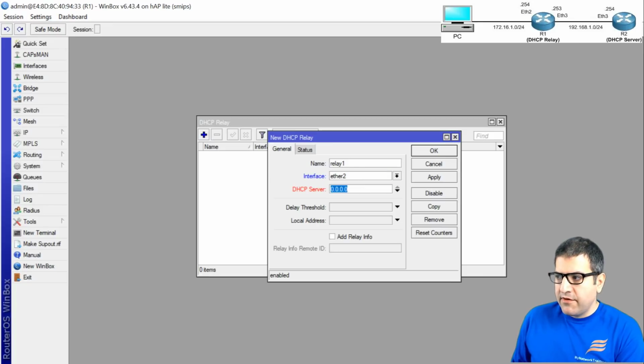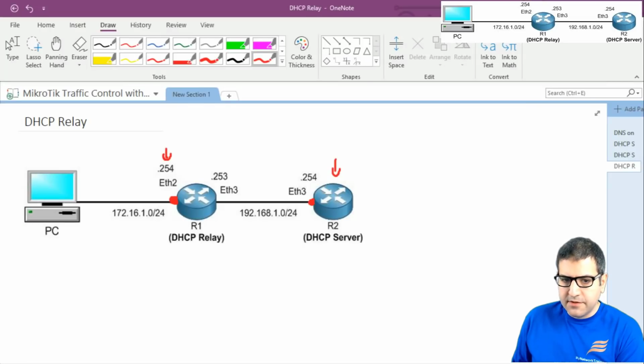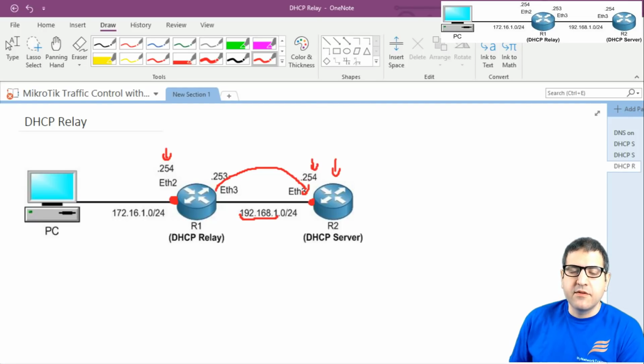The DHCP server is the IP of the DHCP server that is in communication with the DHCP relay. So if we go back to the picture, the DHCP relay can communicate with the DHCP server on this IP, 192.168.1.254, and we have pinged it. We've seen that he can see it. Okay, so this is what you need to put here.